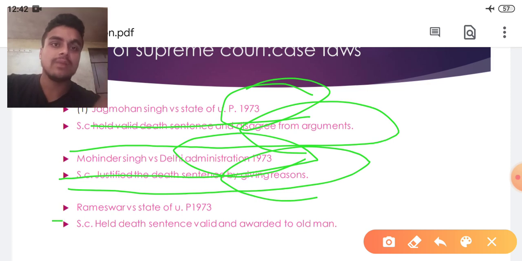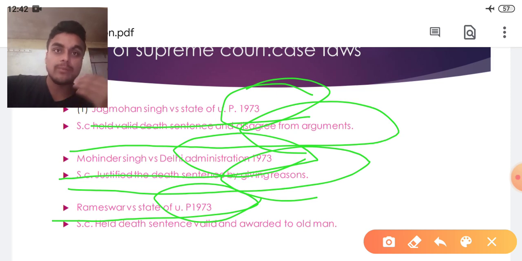And the third case, Rameswar versus State of UP, 1973. In this case the Supreme Court awarded the death sentence and justified it against an old woman. So in 1973 three cases came, and in all these three cases the Supreme Court held that the death sentence is valid.